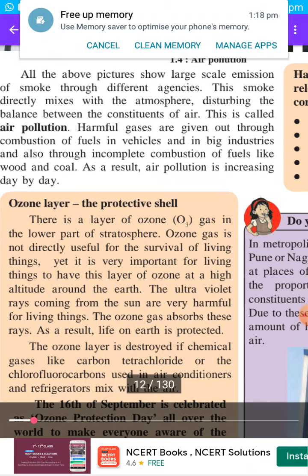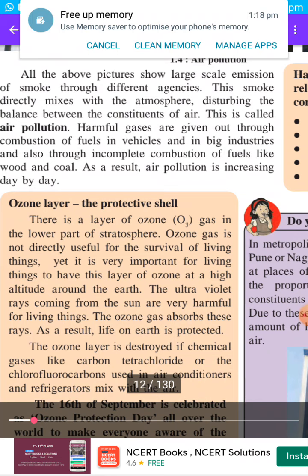And because these ultraviolet rays are very harmful, they cause various diseases to us. So these rays are prevented due to this ozone gas or this ozone layer, and we get protected from ultraviolet rays of the sun. Okay, so let us see the ozone layer, the protective shell.